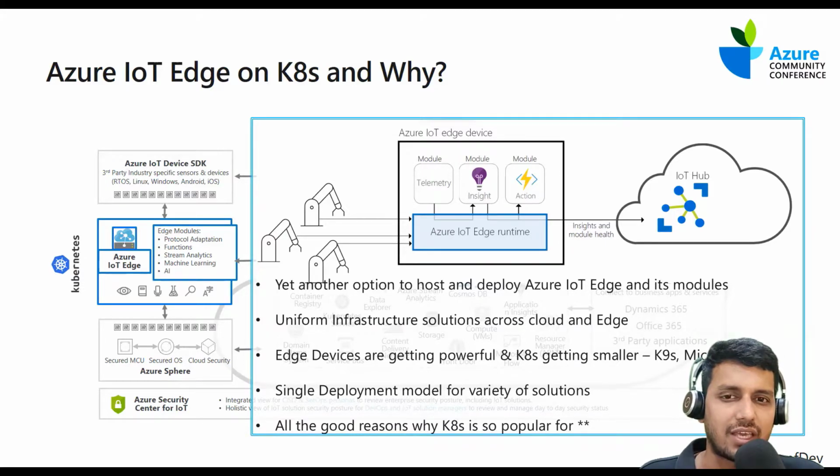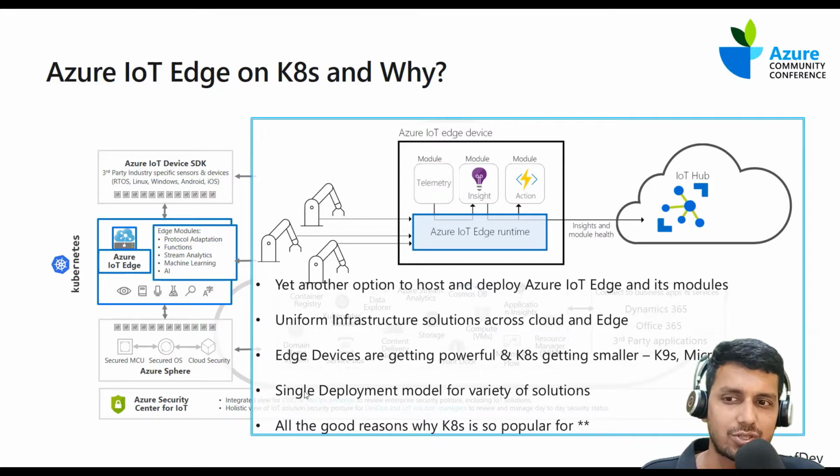Now with K3s or MicroK8s, we have the same large Kubernetes cluster capability, but in a minuscule size, probably less than 50 MB. So these are the reasons why enterprises are now looking at hosting Kubernetes clusters right on the edge.